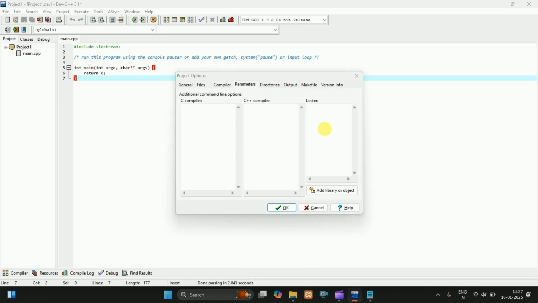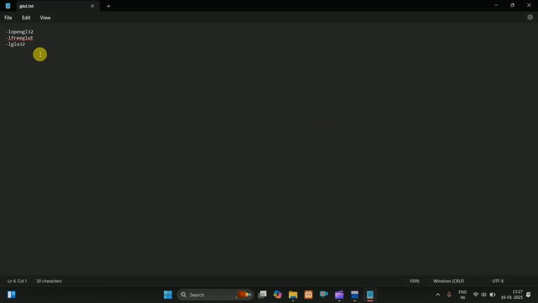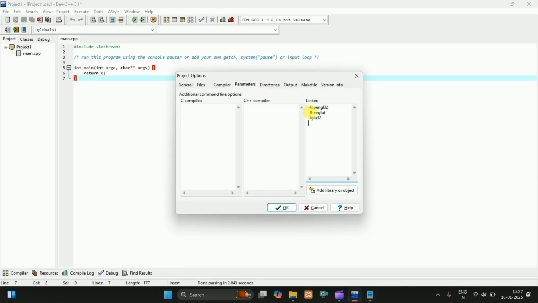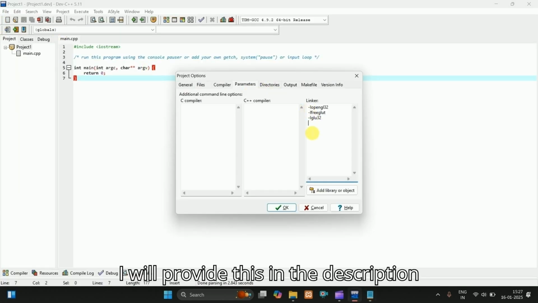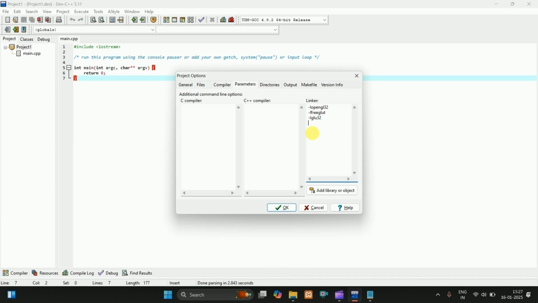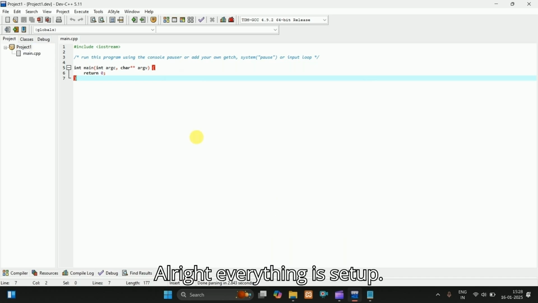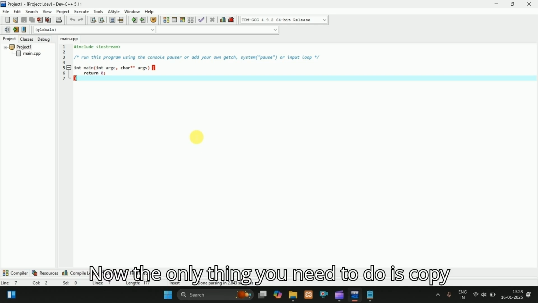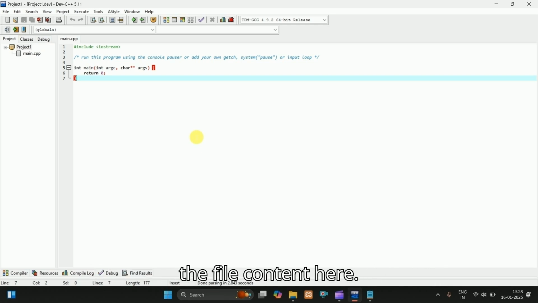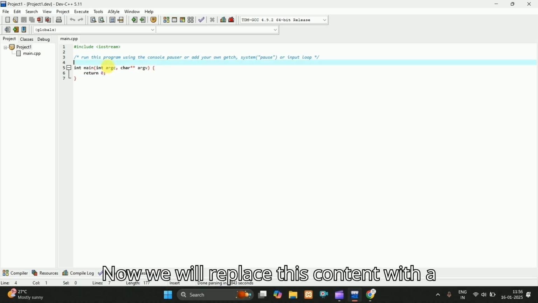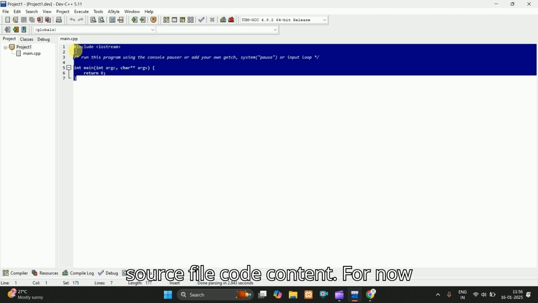So for that, copy this and paste. I will provide this in the description box so that you can directly copy it. OK. Now click on OK. Alright. Everything is set up. Now the only thing you need to do is copy the file content here. Now we will replace this content with a source file code content.